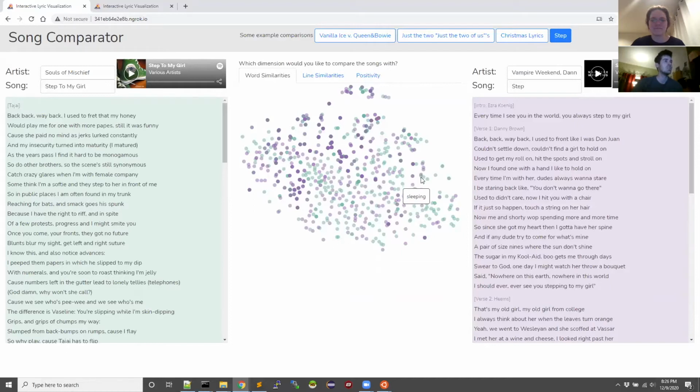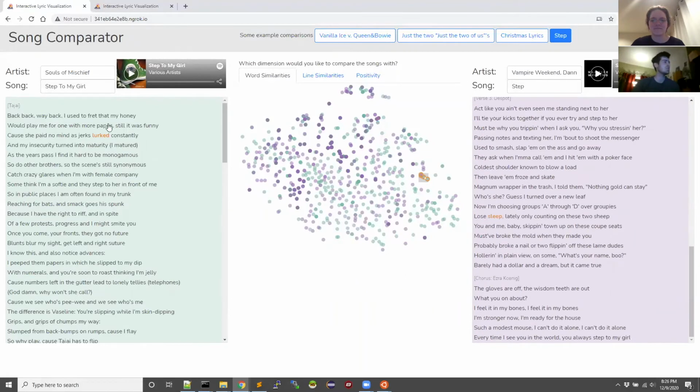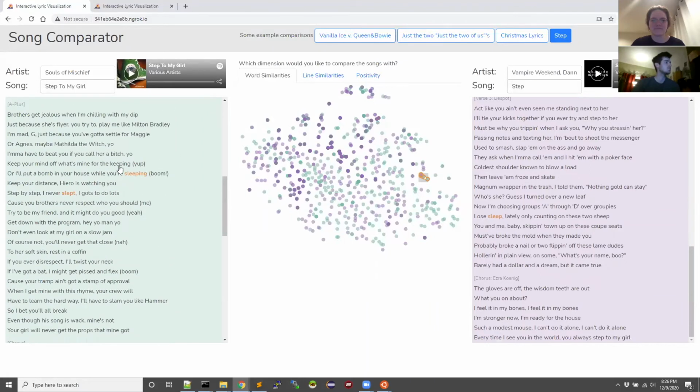For instance, there's sleep, sleeping, slept. These are all kind of close together, and you can interact with the plot, and that'll highlight words in the text. And then it also goes the other way around, where you can click words and find them in the plot.